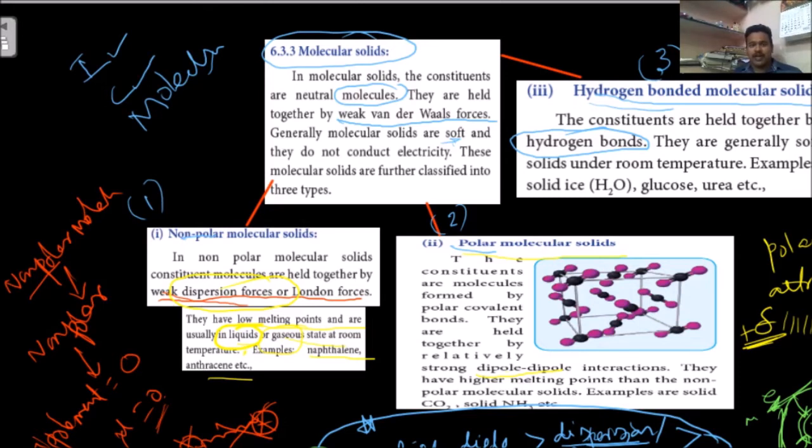When you are giving a category, first place you give to polar, second place to non-polar, and third place to hydrogen bonded molecular solids. When you are talking about their melting points, this is the classification of those three.